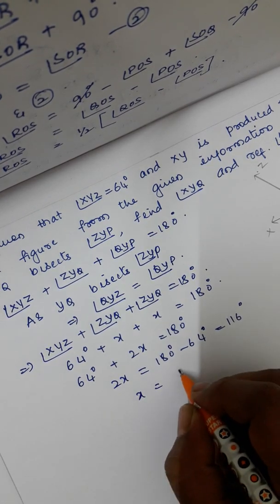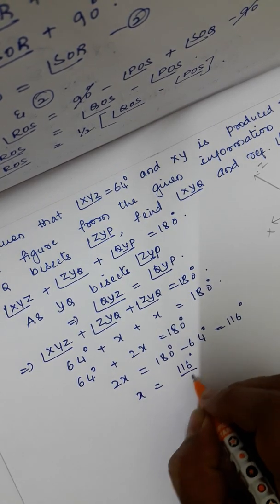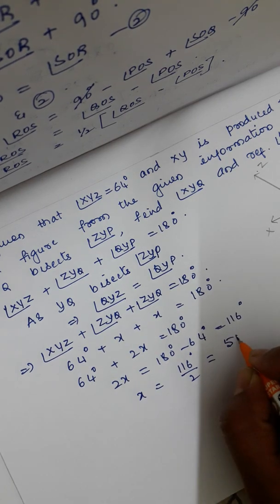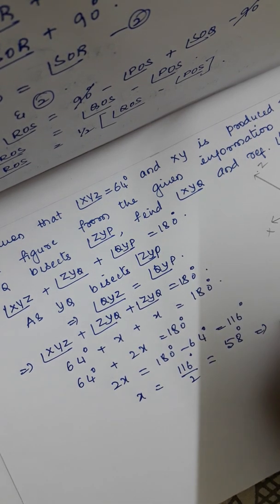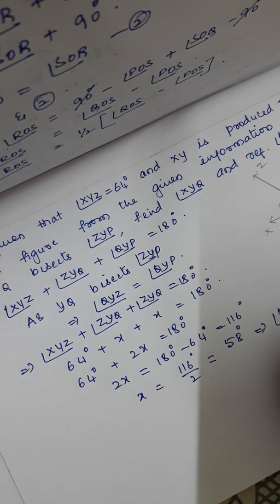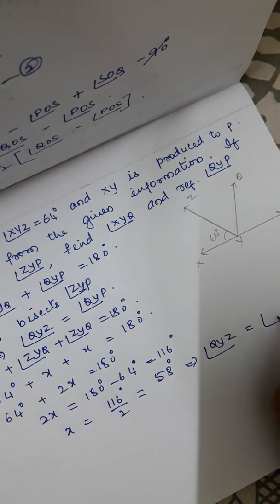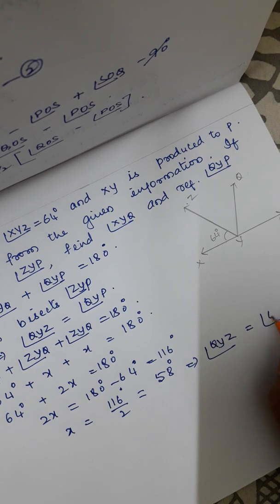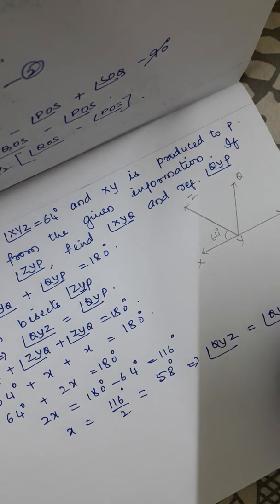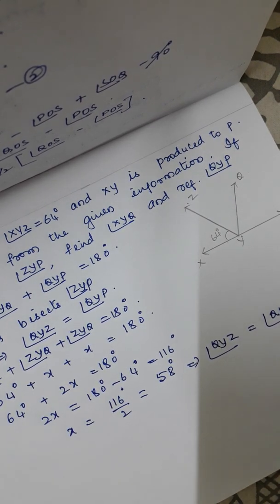Or x is equal to 116 divided by 2, that is 58 degrees, which implies angle QYZ, which is also equal to angle QYP, is equal to 58 degrees.